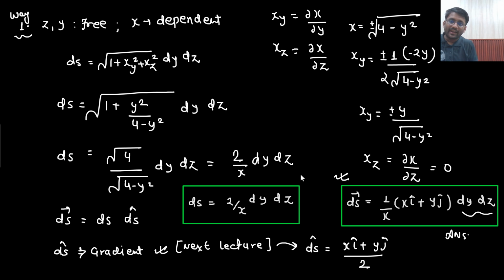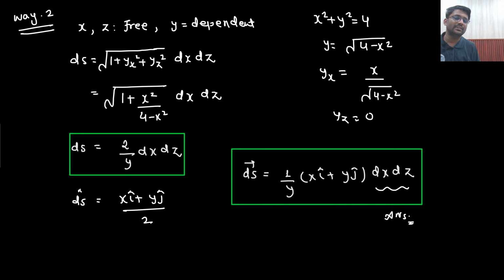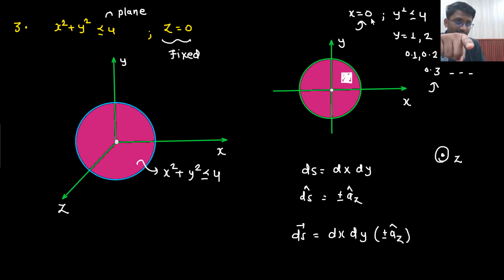Here the scenario was x square plus y square equals 4. That means if I say x is free, if I am taking 1, then y has to be root 3. So if x is free, then y has to be dependent. But here what is the scenario? If x is free, then y is also free to take these many values. So over this surface, y is free to take an infinite number of values. If I put x equals 0 on my own, then y also is free. Y can also take a lot of values. So here x and y both are free, and z is dependent.